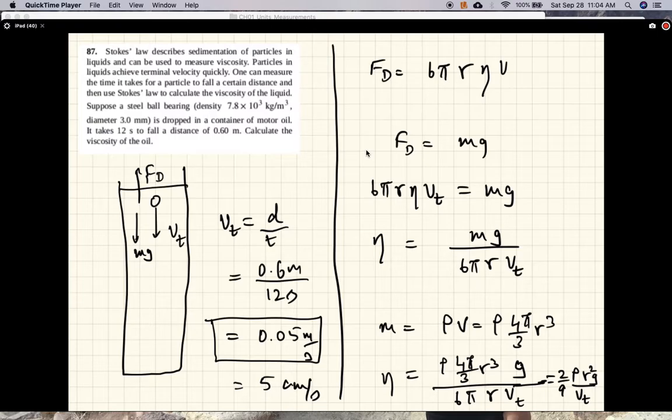All right, so let's add a page below. So the viscosity is 2 ninths, the density of the material which you drop, density of steel in this case, times r squared divided by the terminal velocity.